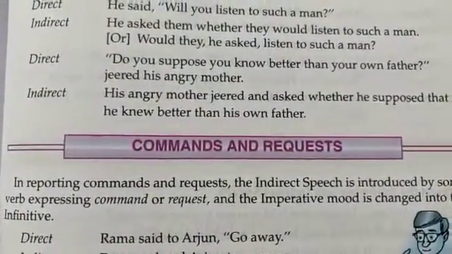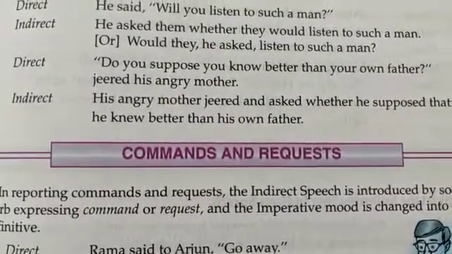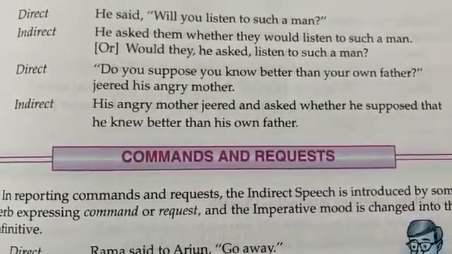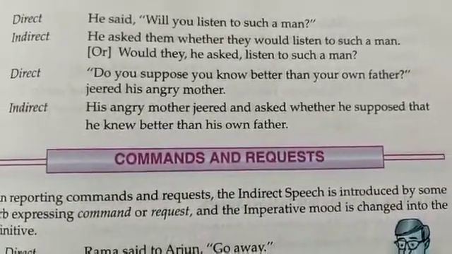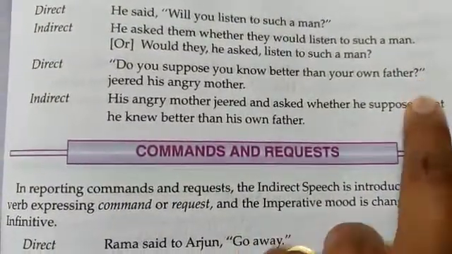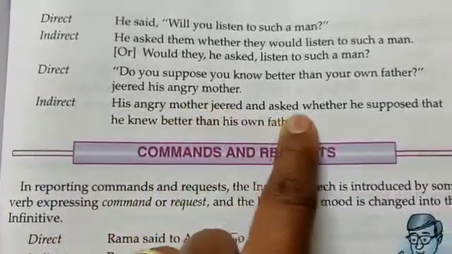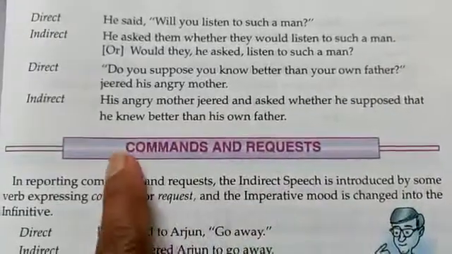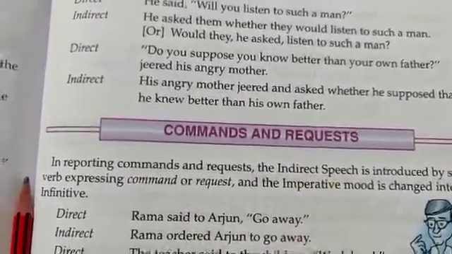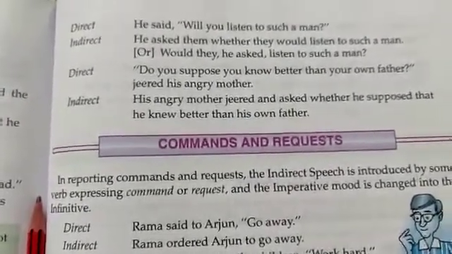The next sentence, which is direct: inverted commas begin, Do you suppose you know better than your own father? Question mark, inverted commas close, jeered his angry mother. Again there is no comma over here after the inverted commas. Indirect: His angry mother jeered and asked whether he supposed that he knew better than his own father. Right? So this is how we report the interrogative statements or questions.